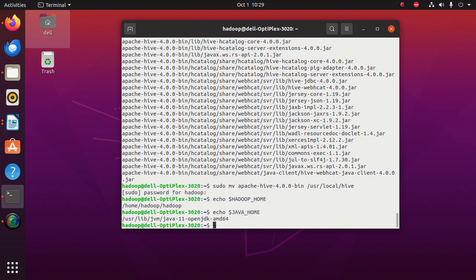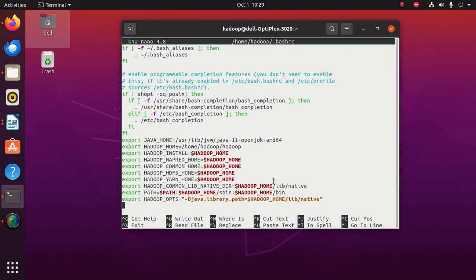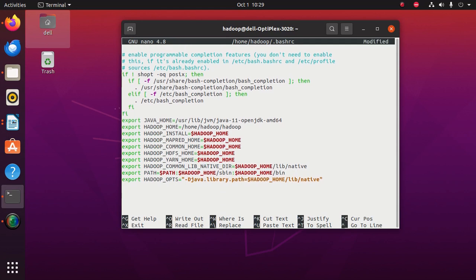Now we shall start configuring Hive. To do that, as we did earlier, we have to open the bashrc file. To open it, we are going to use a text editor and give the command. So we have opened the bashrc file. As you could see, we have already pasted all this configuration for Hadoop and Java. Now we shall append lines for Hive as well.